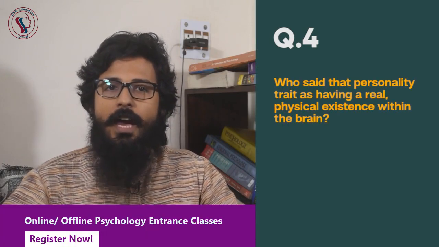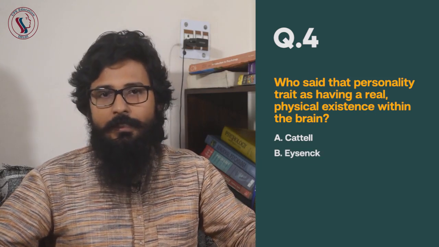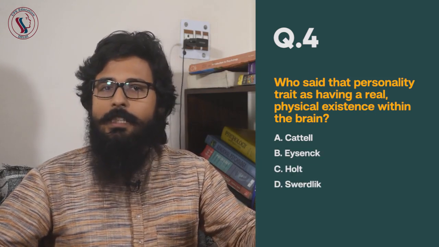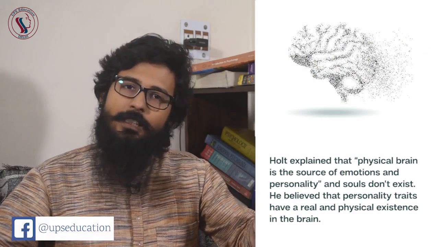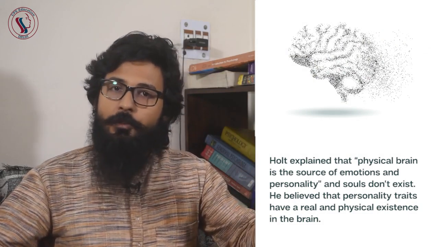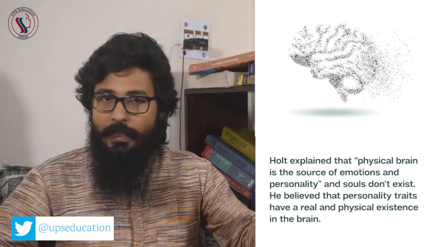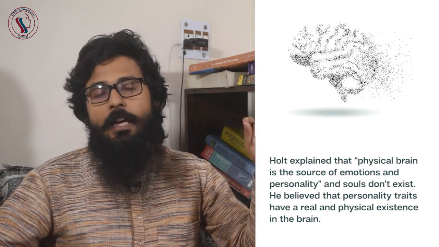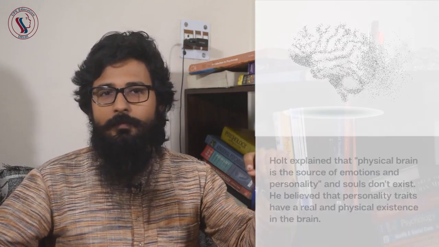Question number 4. Who said that personality traits have a real physical existence within the brain? Option A is Cattell, B Eysenck, C Holt, and D Swerdlick. And the correct answer is C, Holt. Holt explained that the physical brain is the source of emotions and personality, and souls don't exist. He believed that personality traits have a real and physical existence in the brain. So, the correct answer is Holt.